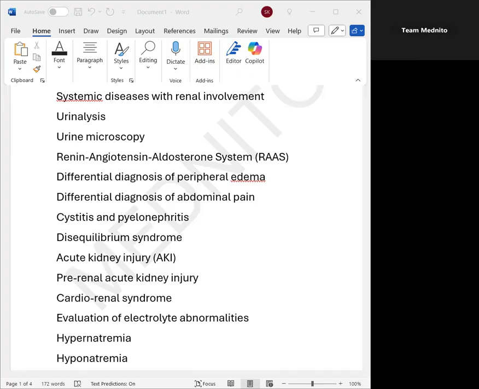Whereas left iliac fossa pain with fever, nausea, that is a sister of appendicitis, it is diverticulitis that we will need to consider. A patient with loin pain, it is renal calculi until otherwise proven. A patient with dysuria and loin pain, it is pyelonephritis until otherwise proven. A patient with loin pain with suprapubic pain, it is urinary tract infection and cystitis that we will have to diagnose until otherwise proven. This is the differential diagnosis of abdominal pain.